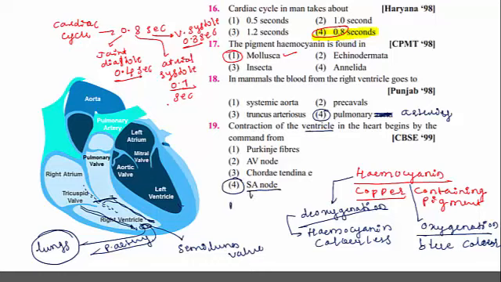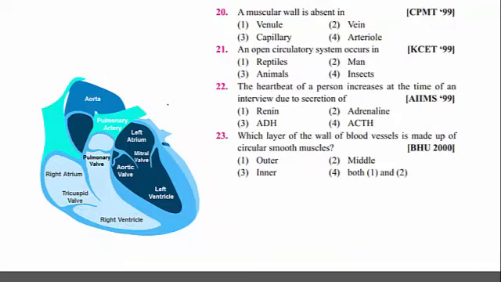Where is it located? It is located in the upper part of right atrium or auricle, and SA node is also known as pacemaker because it generates the impulses for rhythmic contraction and relaxation of the heart chambers. So the right answer for this question is option 4. Then moving to the next one.